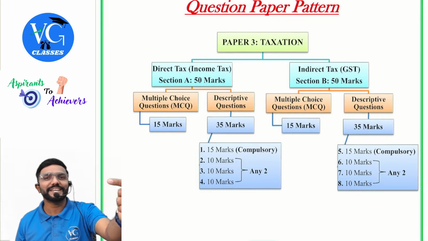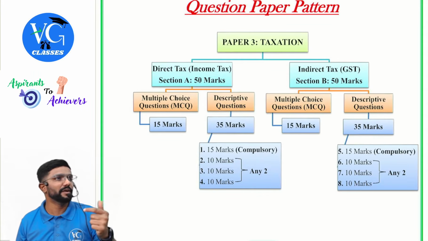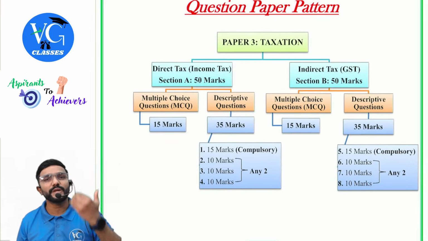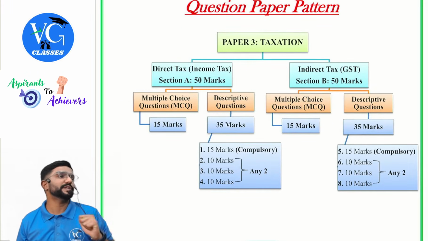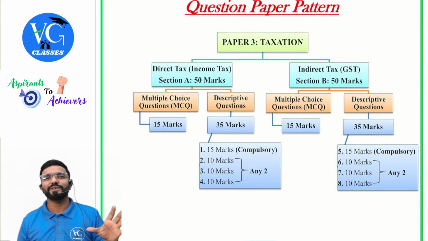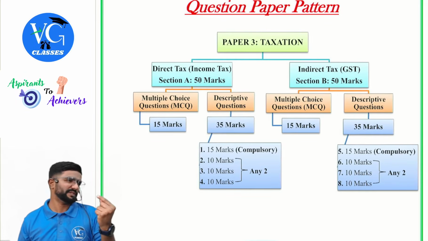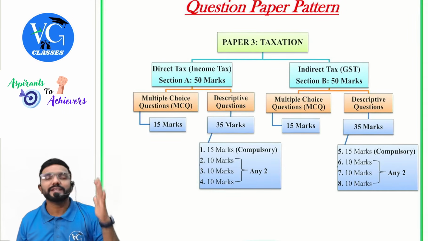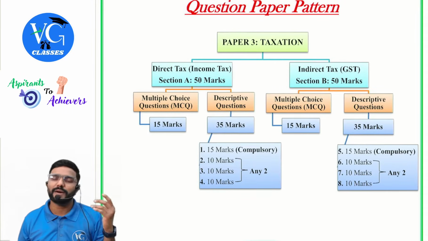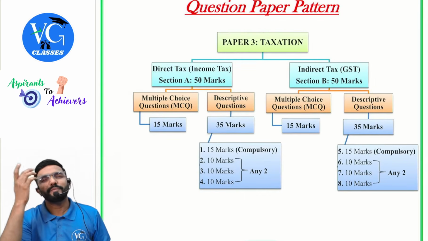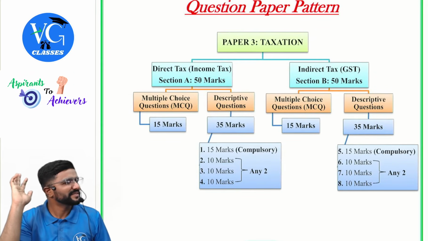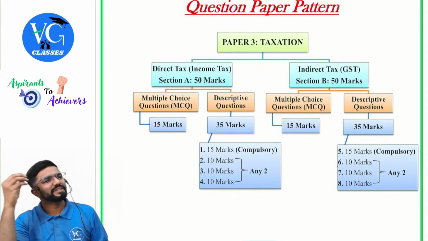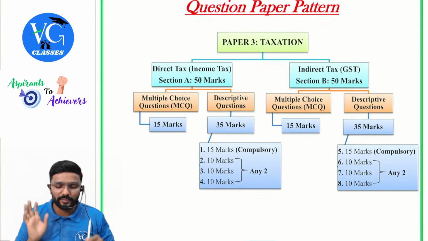Definitely the invigilator will give you an alarm: hey, last 10 minutes left, last 5 minutes left. Make use of those 5 or 10 minutes to check the MCQs. You would definitely not have got the answer for at least one question. I'm telling you, at least one answer. So, sir, mark something and come back to it. What should I do with it? Mark something. Or else, I have a doubt between B and C, sir. Take a risk. It's okay. Try to test your luck for that question, not for the entire paper.